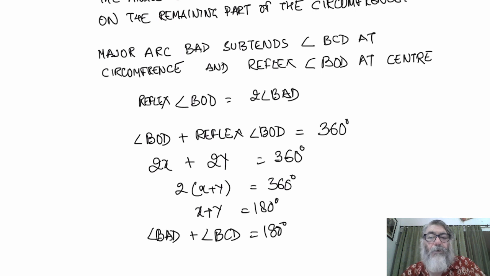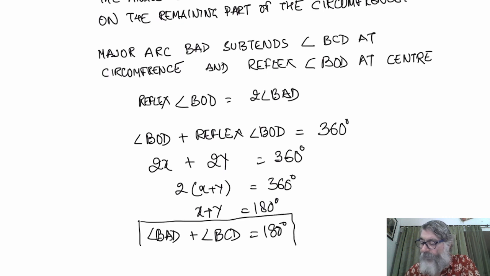The opposite angles of cyclic quadrilateral are always supplementary. These are always supplementary. So angle BAD plus angle BCD is equal to 180 degree.